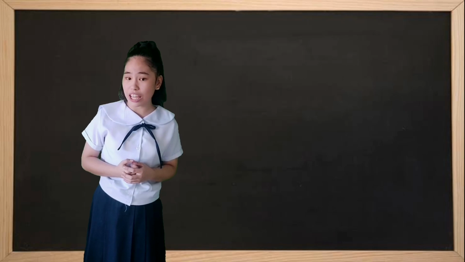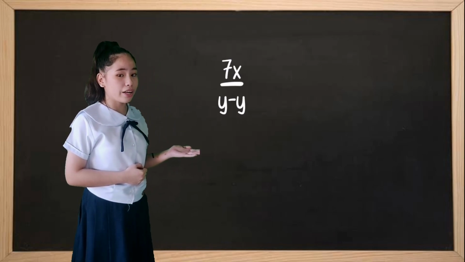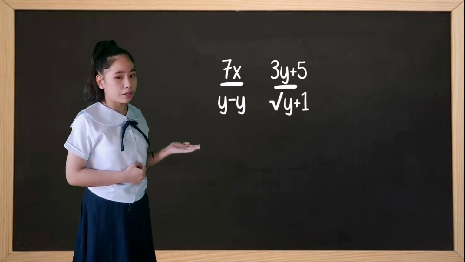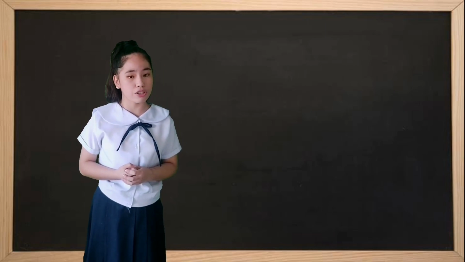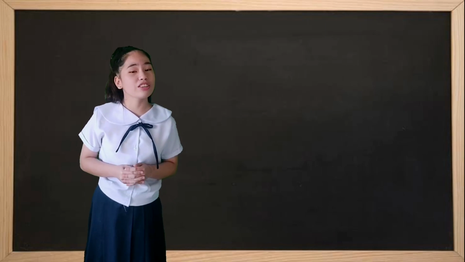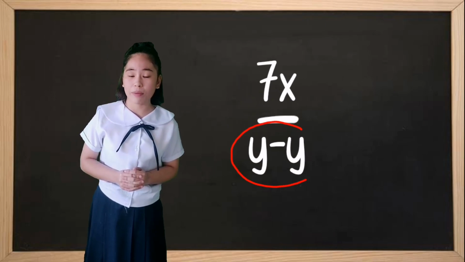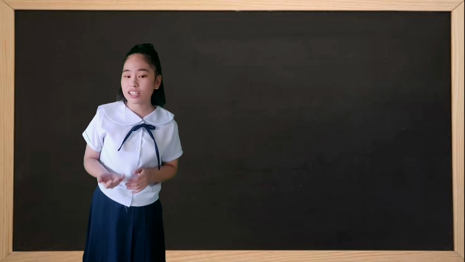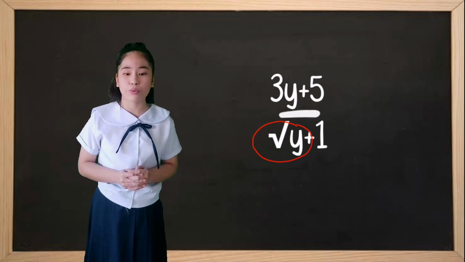Now here is another set of expressions. 7x over y minus y, 3y plus 5 over the square root of y plus 1. These are examples of non-rational expressions. Why? Well, in the first expression, the denominator becomes 0 as a result of y minus y, and the expression becomes undefined. In the second expression, the variable is contained in a radical sign, the square root of y.